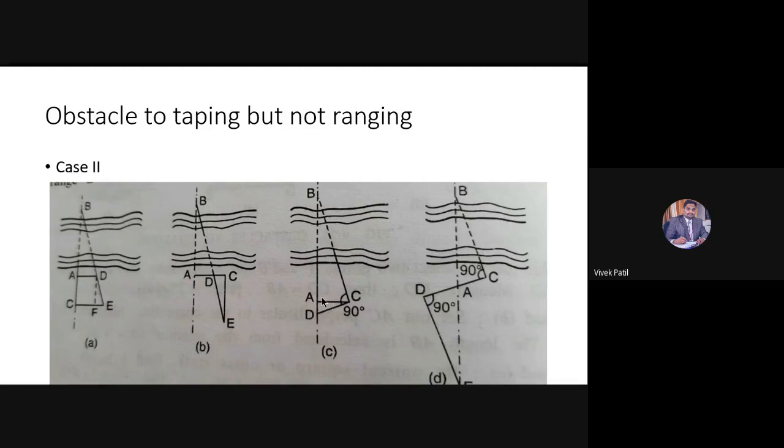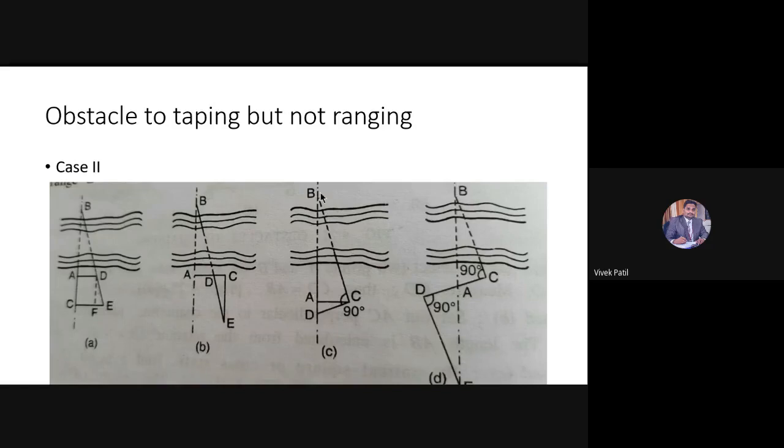What will be the remaining angle? 90. And if angle ACB is theta, then angle ABC will be 90 minus theta. So angle B is 90 minus theta.